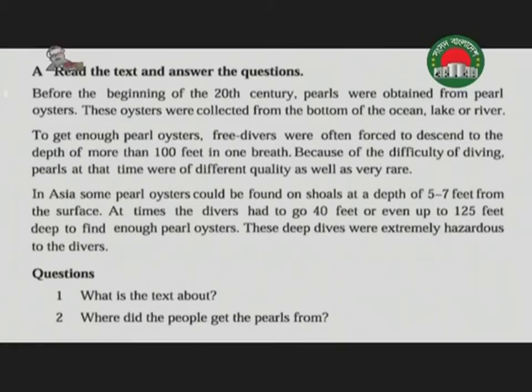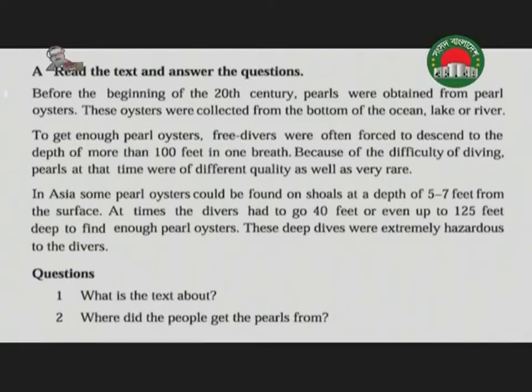Next, where did the people get the pearls from? Here we have to know the tense of the question, because if we want to answer any question, we have to know the tense of the question. Here is did in the question, so our answer will be in the past tense.